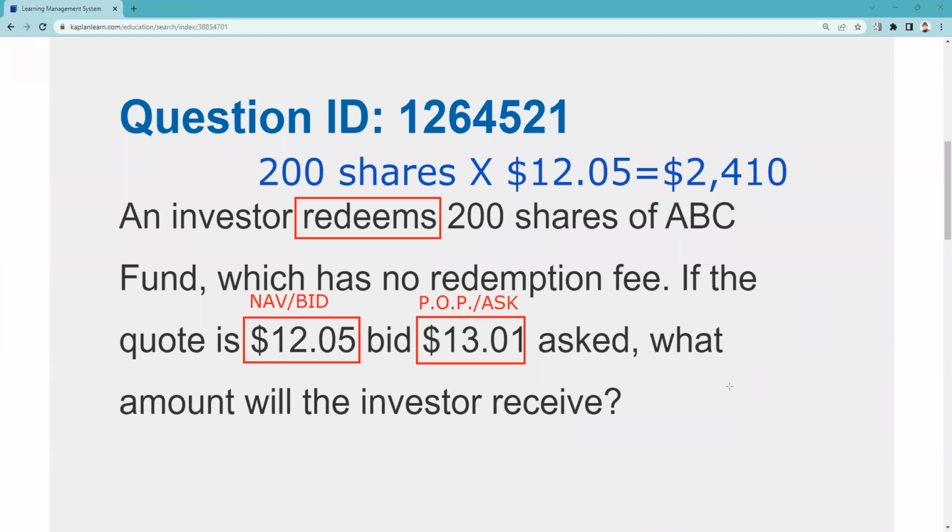So maybe that was the struggle in terms of the 12.05 and the 13.01, and seeing this quote and not seeing the 12.05 actually being referred to as the net asset value, and the 13.01 being referred to as the ask price rather than the public offering price. And I would agree with that. But hopefully if you encounter this kind of a question again, you'll be more familiar with the language, and that's why you want to practice, drill, and rehearse.